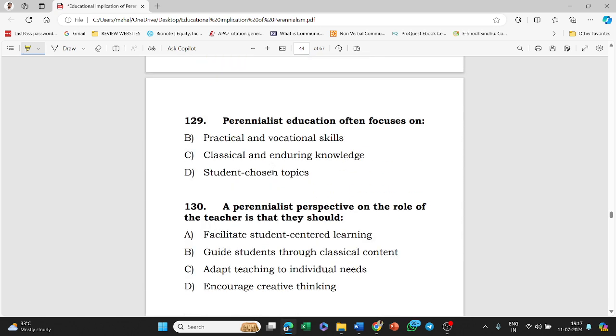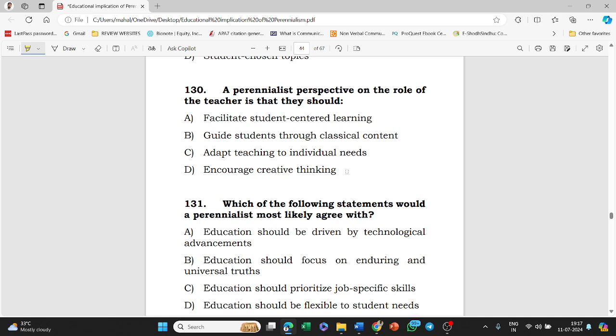Next, perennialist education often focuses on: practical and vocational skills, classical and enduring knowledge, student-chosen topics. Answer of this question is option C, that is classical and enduring knowledge. Next, a perennialist perspective on the role of the teacher is that they should: facilitate student-centered learning, guide students through classical content, adapt teaching to individual needs, encourage creative thinking. Answer of this question is option B, that is guide students through classical content.